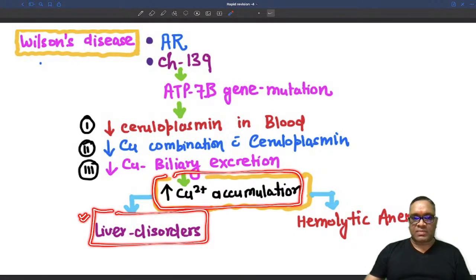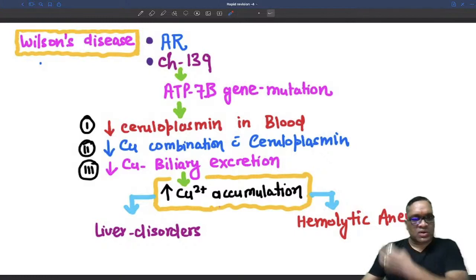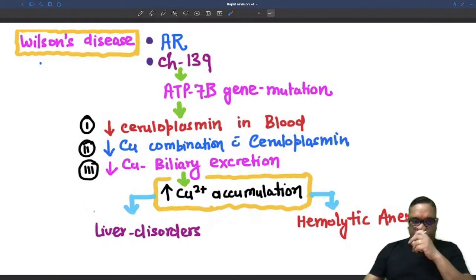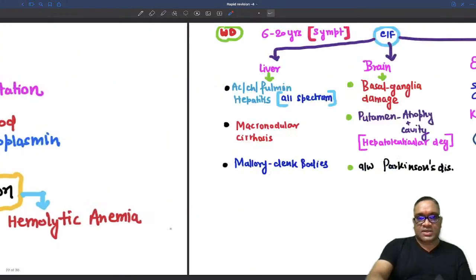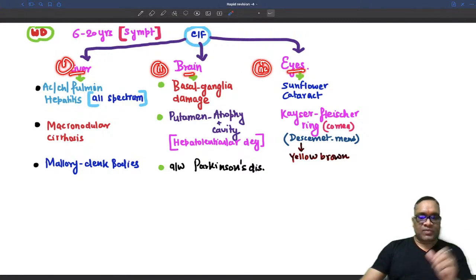So majority of the features will be liver disorder associated and hemolytic anemia. Other organs will also be affected, like the eye, brain, all these things. But whenever you find a liver disorder along with hemolytic anemia, you should have a suspicion for Wilson disease, right? First of all, we have to remember Wilson disease will be symptomatic by the age of 6 to 20 years. As I said, liver, brain, and eyes all will be affected in Wilson disease.